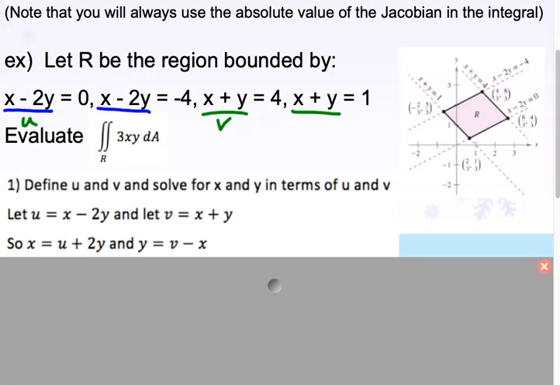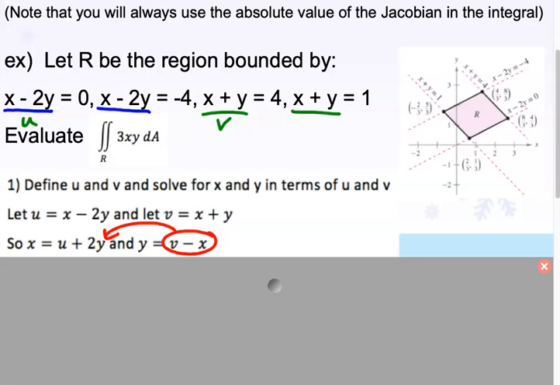Once you do that, take one of the variables, like this y, and substitute it into your other function. You should end up with an equation that you can solve for x, and the answer will be in terms of u and v.